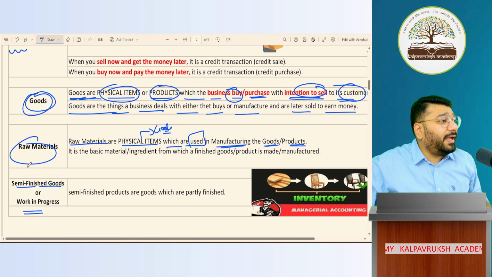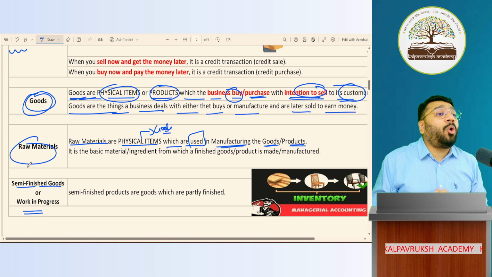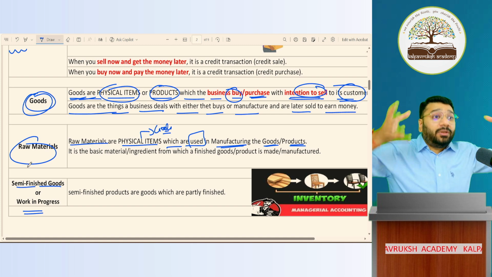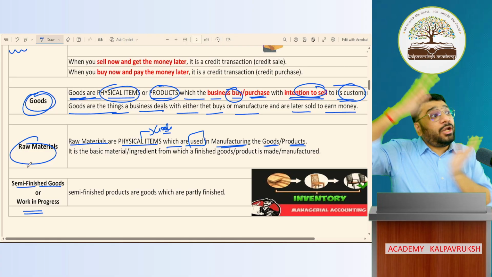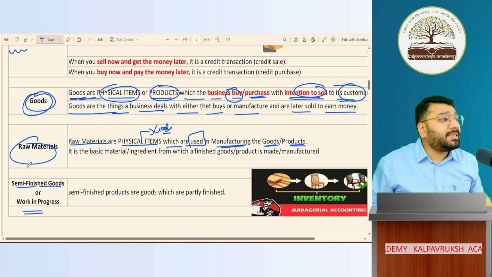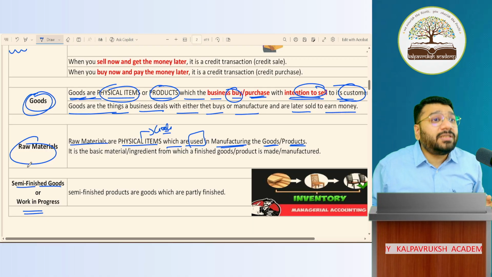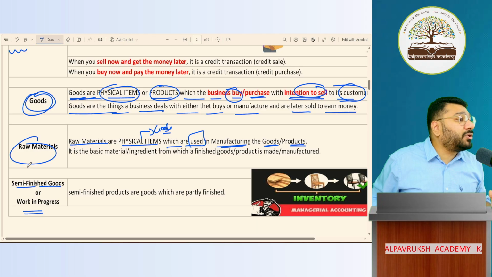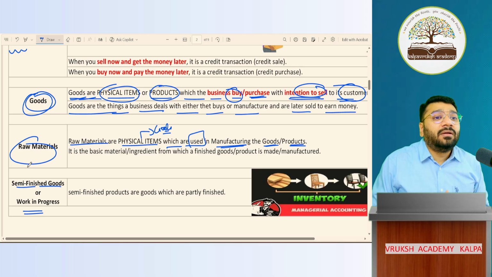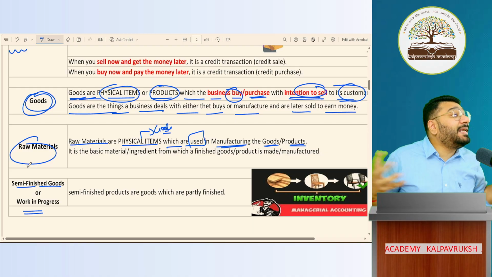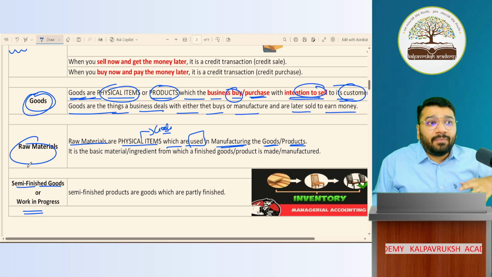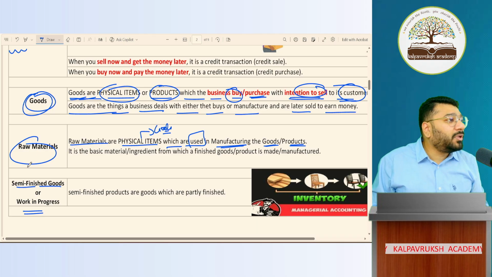Manufacturing is a process where you accumulate all the required raw material, you put the raw material through a process, and at the end of the process, a new product emerges. A new product will emerge which has a distinct character, distinct purpose, a distinct utility, which is different from the utility of raw material. Got it, not got it?